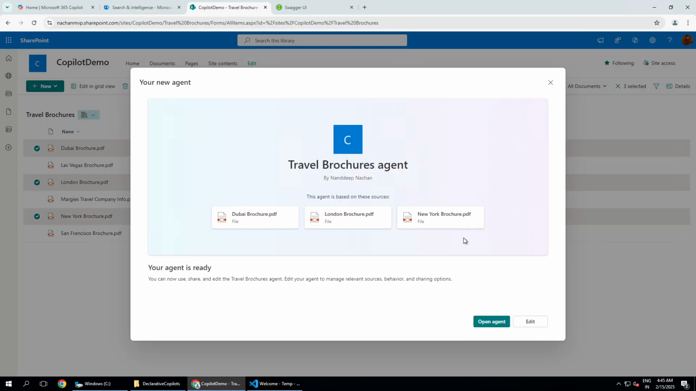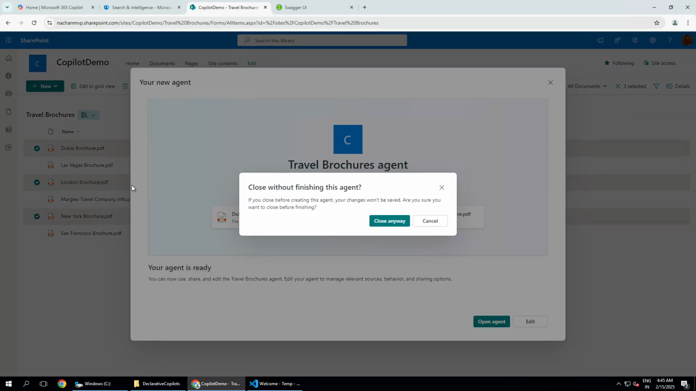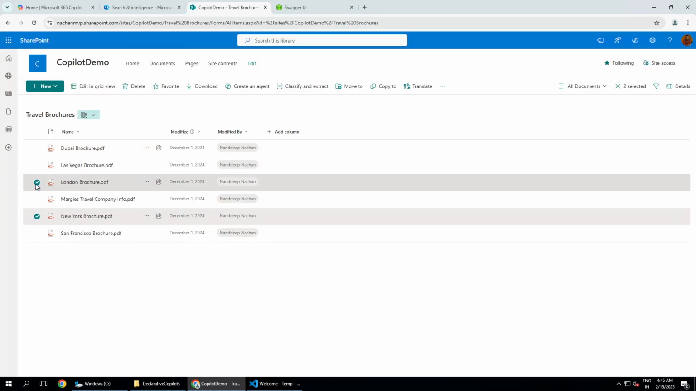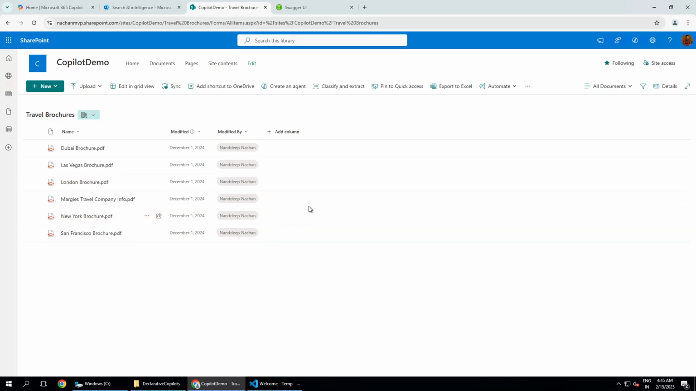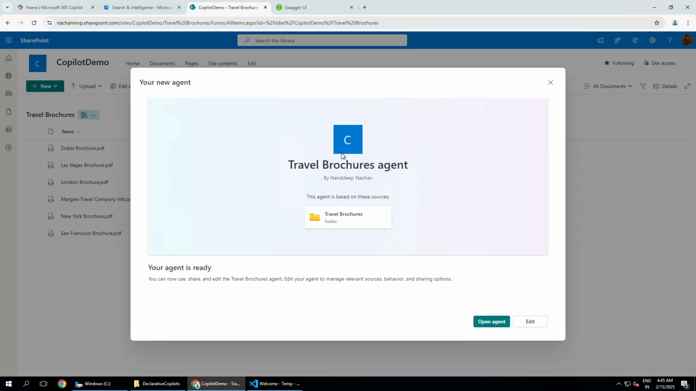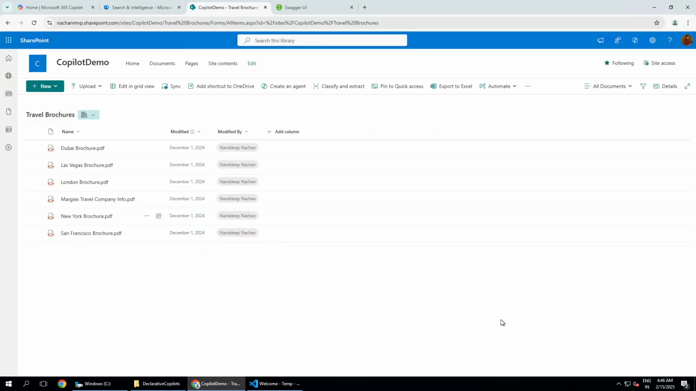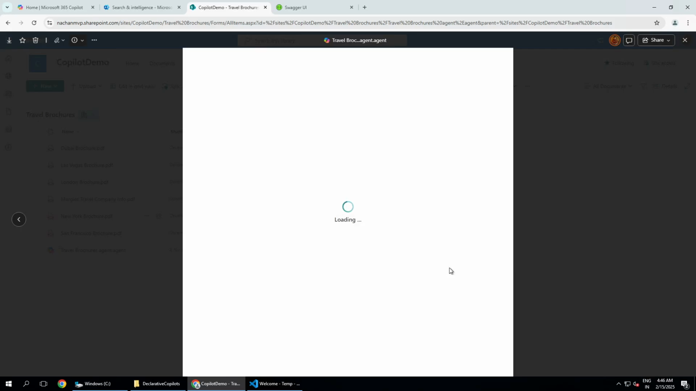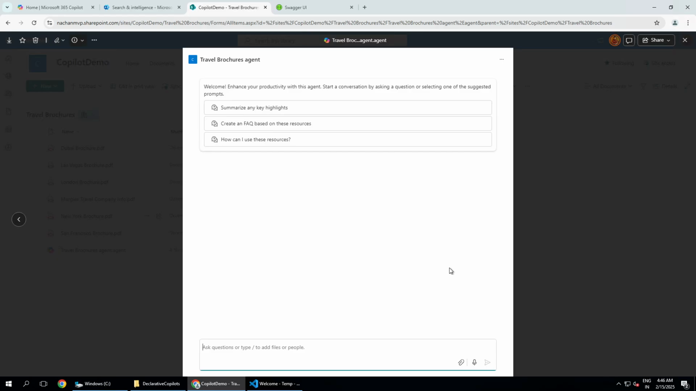And here you can see that the sources have changed. Now we have an agent created on these three files. All right. We will not limit it to files, but go ahead and create an agent on the entire document library. So far I have not written any code or opened any additional IDEs. I just clicked that one click, create an agent, and that's it. I will click on open agent, and that is the only thing, just one click and your agent is ready.